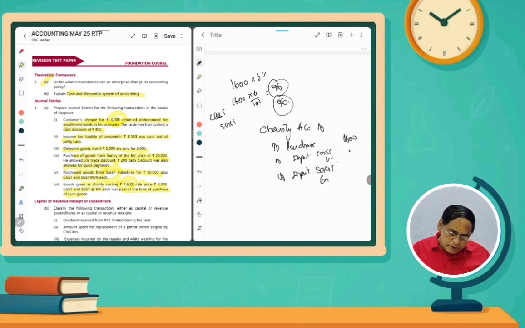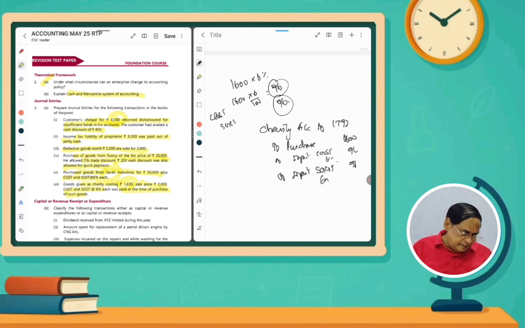How much? 96 rupees, 96 rupees. The total amount is 1,792 rupees. So the goods given as a charity, input CGST and input SGST debited at the time of the purchases, are now reversed. You have to write like that.